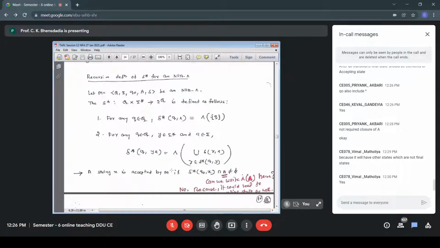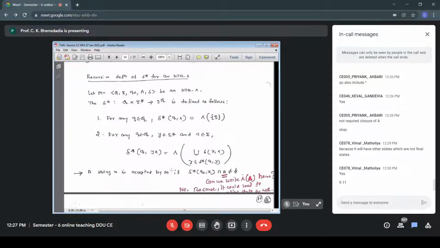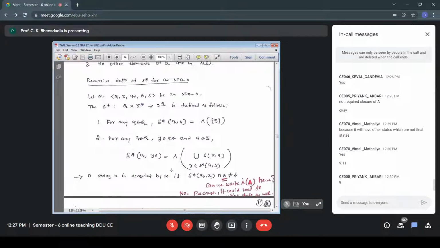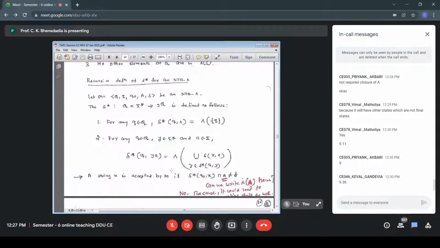Vimal, what's your CPI till the previous semester? What's your CPI, Vimal? 9.1. Okay, fine. What about Priyank? What's your CPI? Priyank is 9. Keval? 9.6.